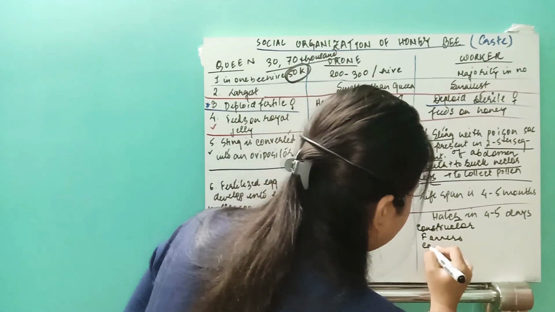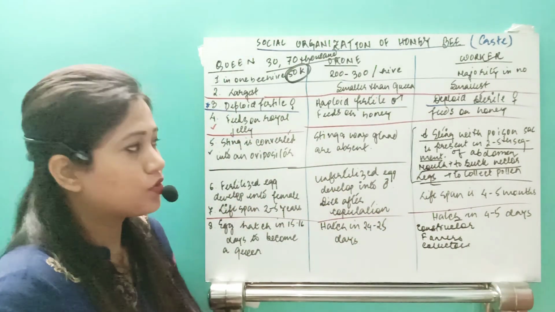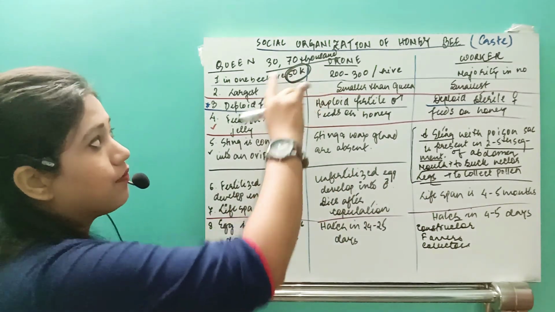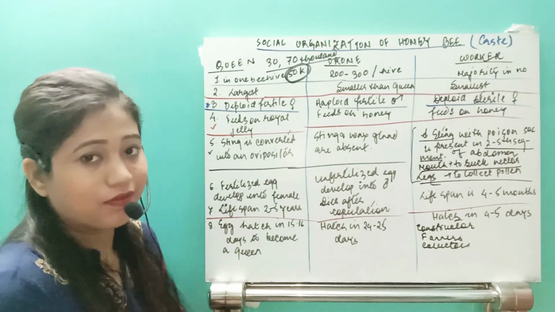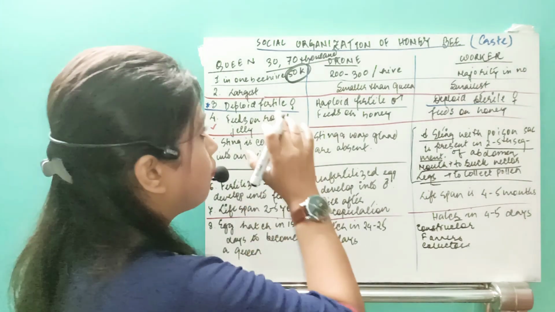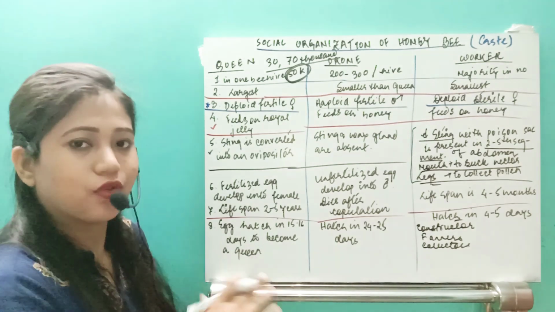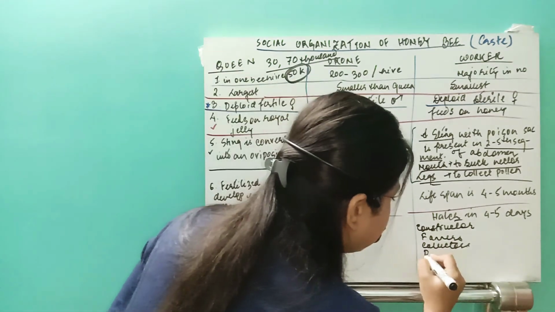Next one, they are the collectors also, because their chief function is to collect the honey so that everyone can be fed. See, 50,000 of the honeybees are surviving. So obviously, for the 50,000 honeybees, they have to collect the honey as well as royal jelly too. So they are the collectors. They are also the defenders.